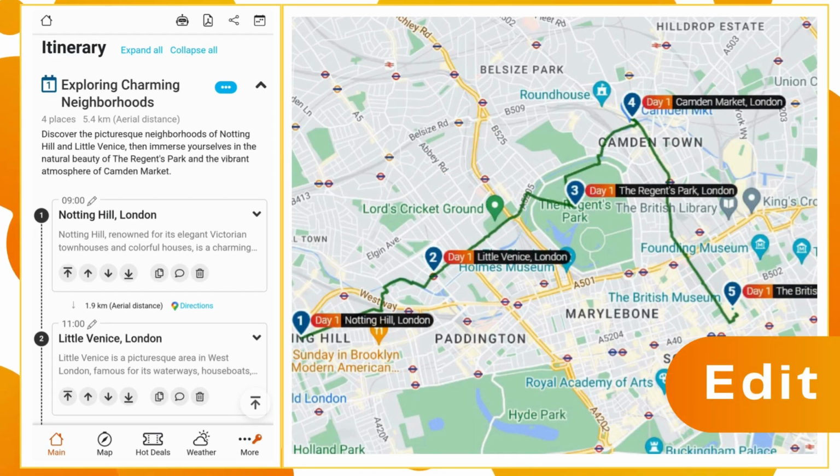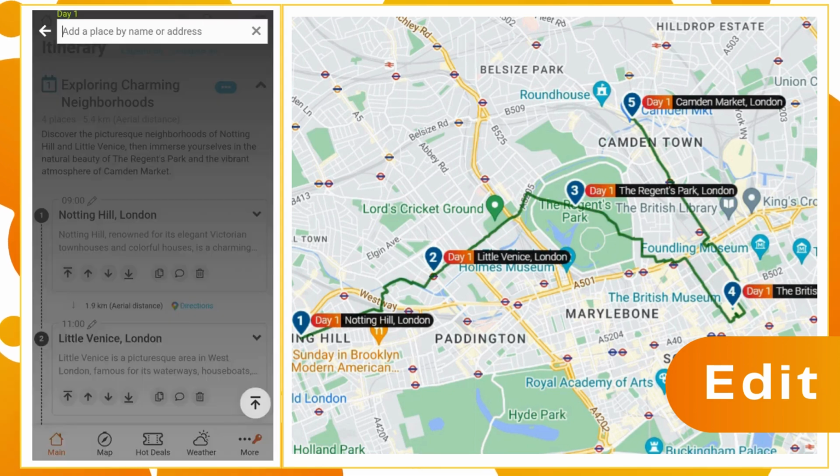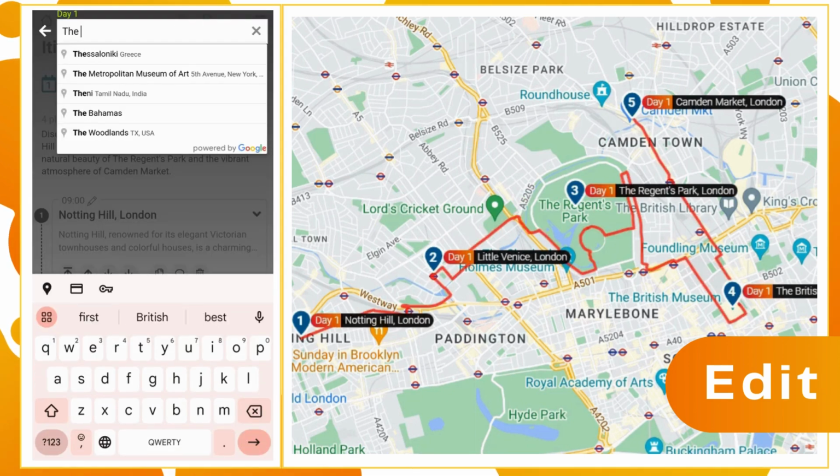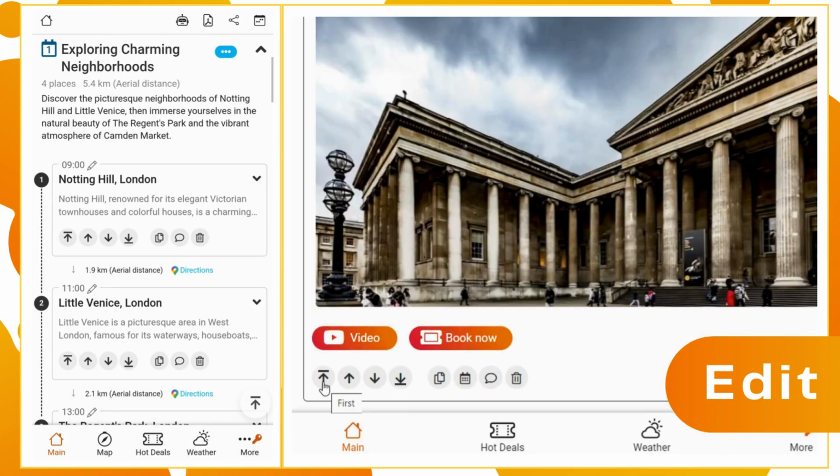Personalize your trip further. Add any place worldwide and see your plan on a map with walking, driving, and public transport directions. Add days, move and copy places, add comments, set times, and much more.